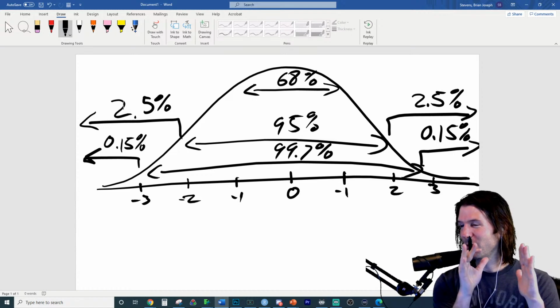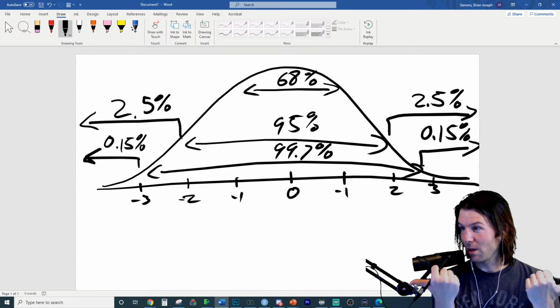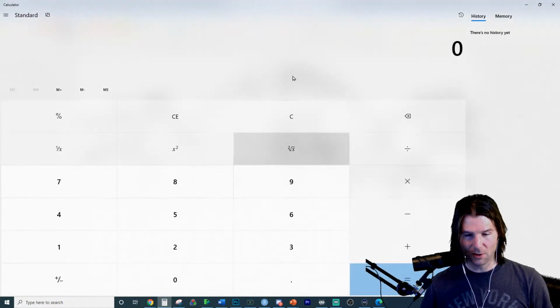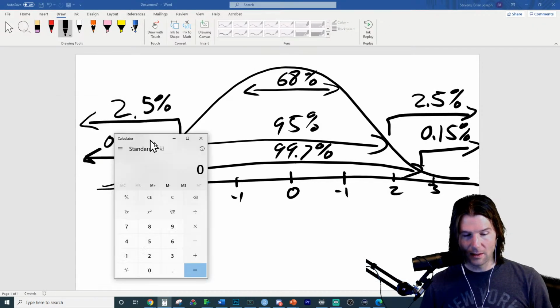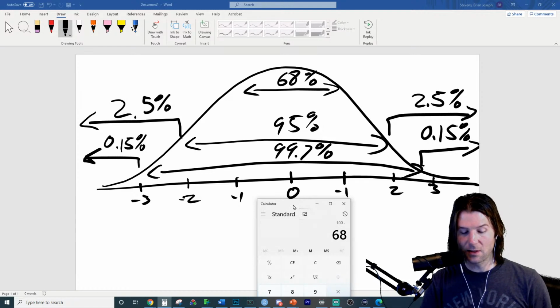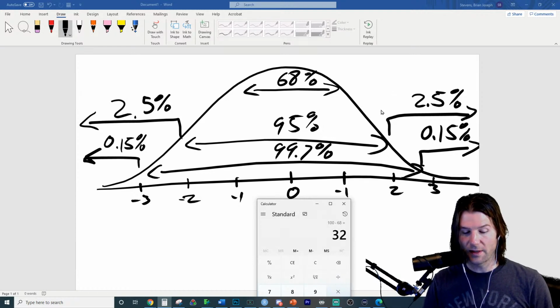So we're going to do the last one right here, 68 inside. The total outside is 32. If you're wondering how I'm getting these numbers, what we're saying is 100% is in this curve. So we take 100, subtract out the 68, and get 32 left on the outside.